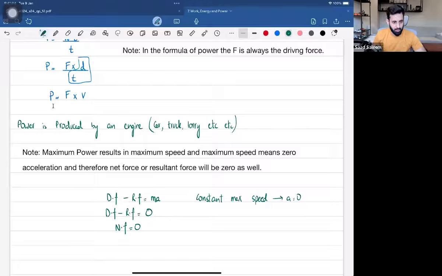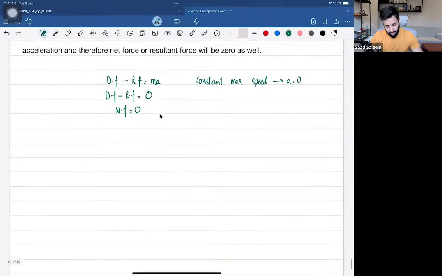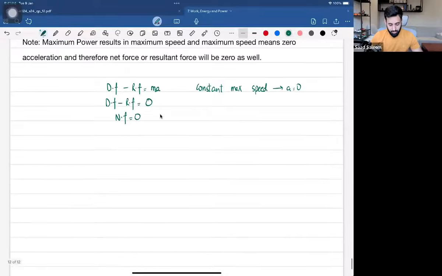Now let's do some very simple questions, and let's understand how the concept of power works. These are not questions from the book, so not from past papers, so don't start panicking. I can't immediately take you guys to past paper questions, but we will do past paper questions in today's class, inshallah.